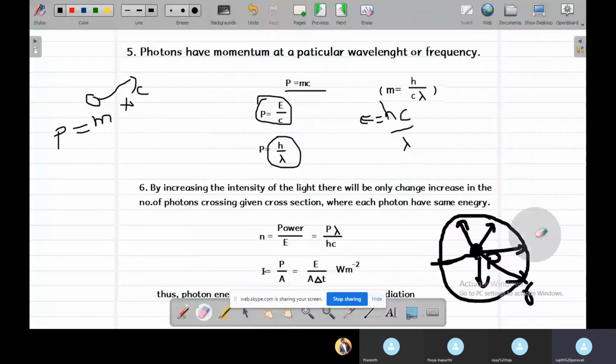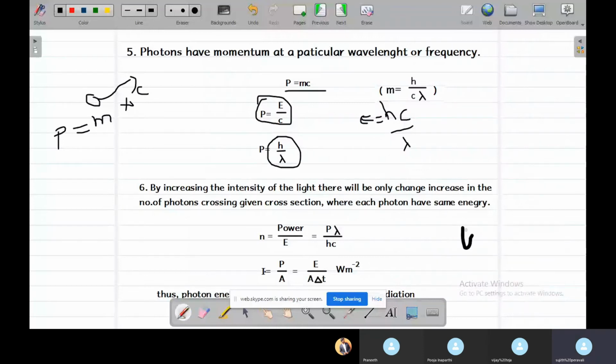And also we know that power is energy per unit time, which can also be written as power equal to the number of photons emitted by the source per second, into the energy.